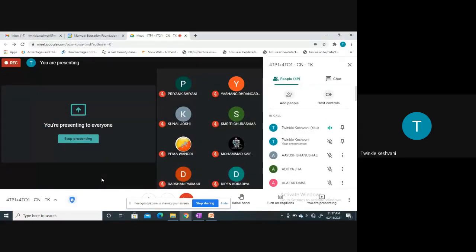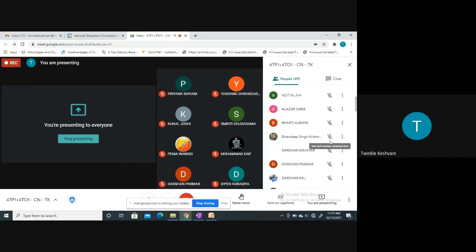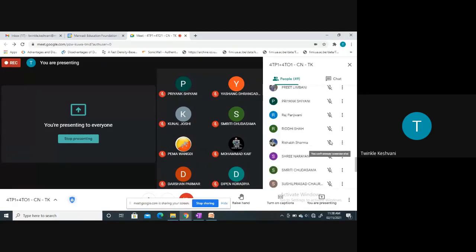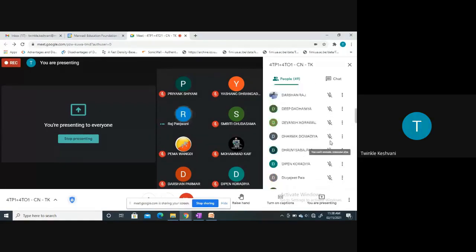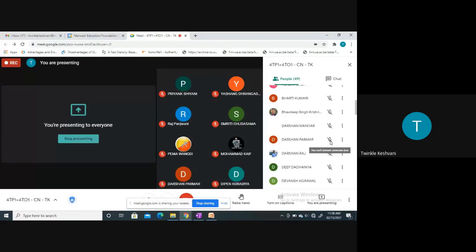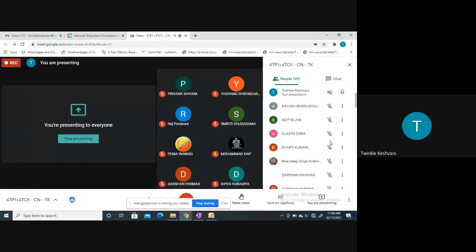How can you define a website? A collection of web pages. A collection of web pages, and inside a web page, what is there? Information, data. Yes, information, data.